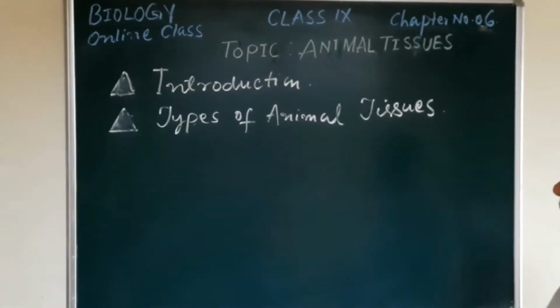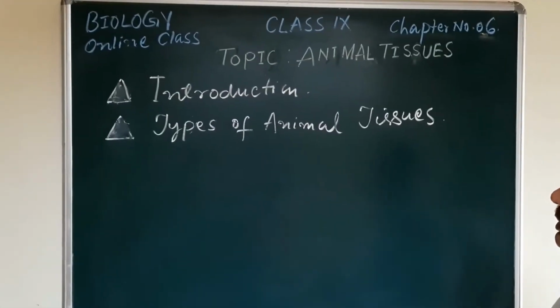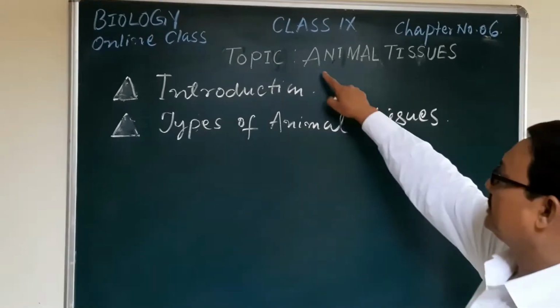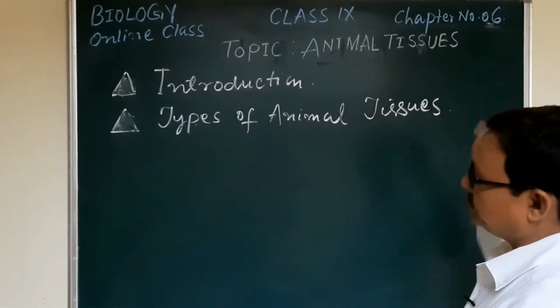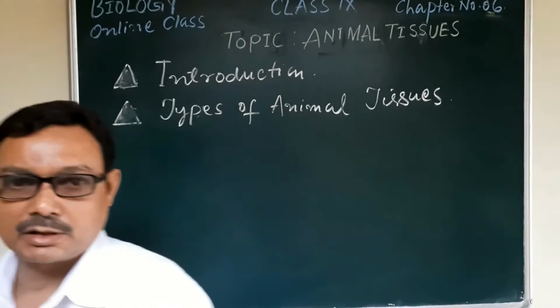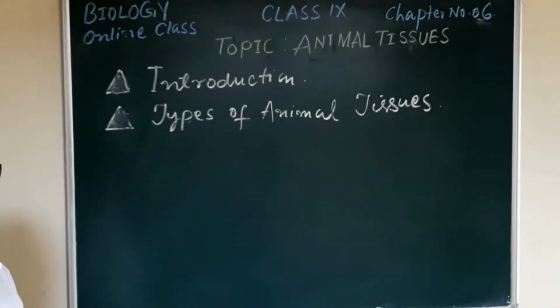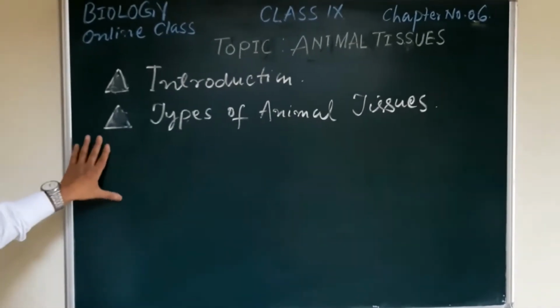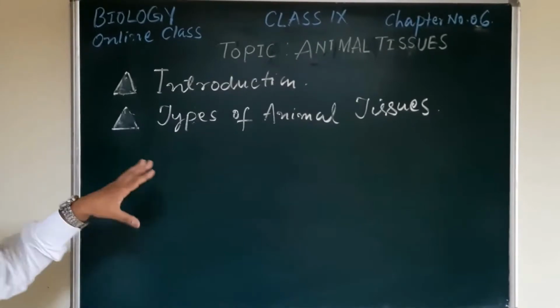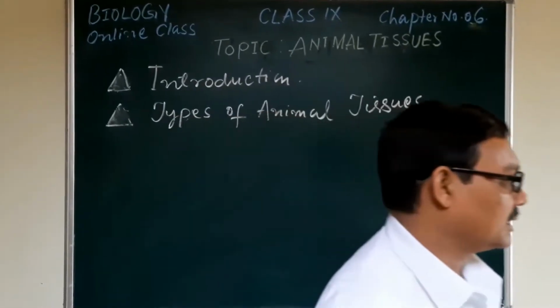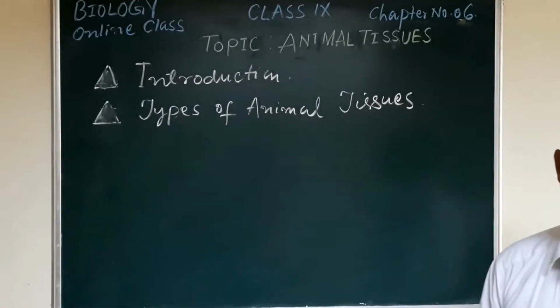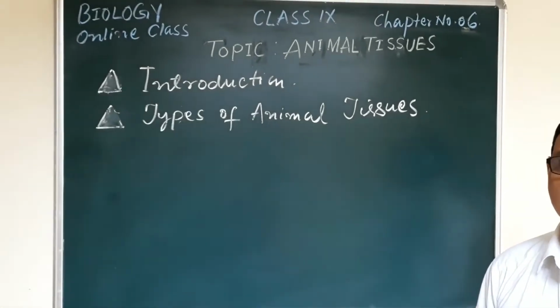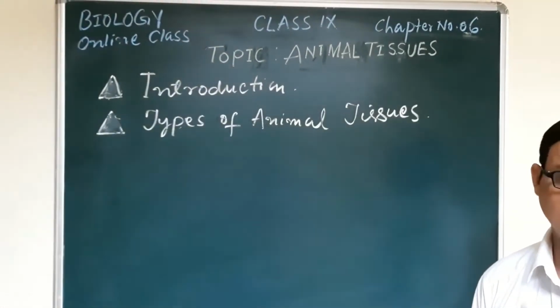Today in this class we are going to study about the animal tissues. In the earlier part of this chapter number 6, we have studied about the plant tissues and their classification.